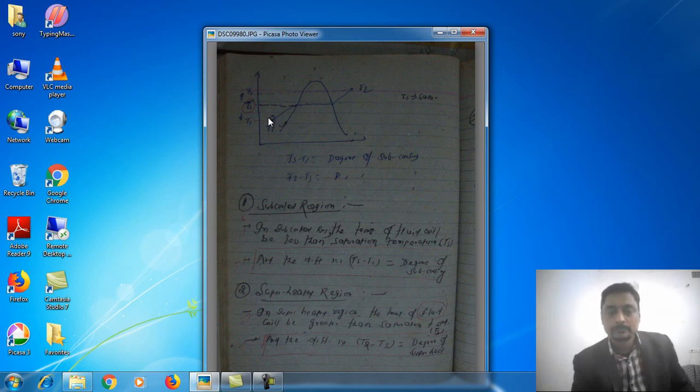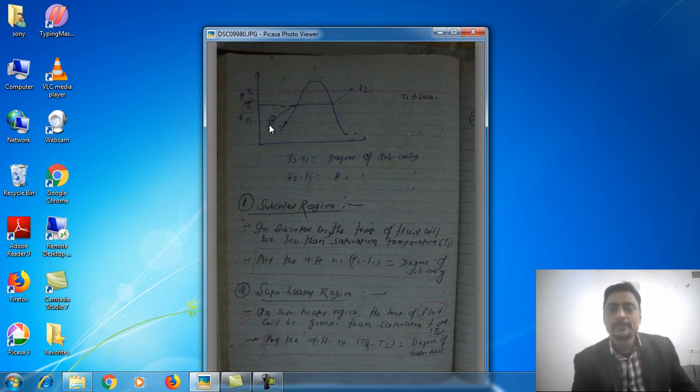So in the subcooled region, the temperature of water is less than the saturation temperature, because at 1 atmospheric pressure the saturation temperature is 100 degrees centigrade.